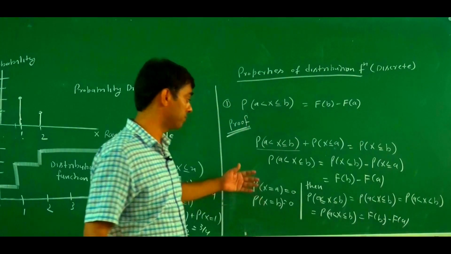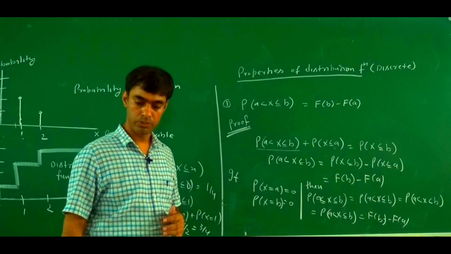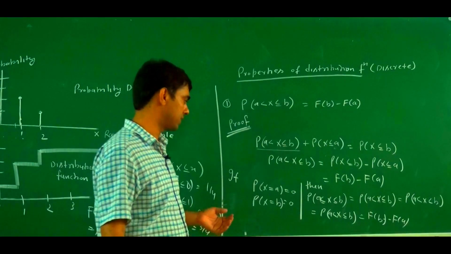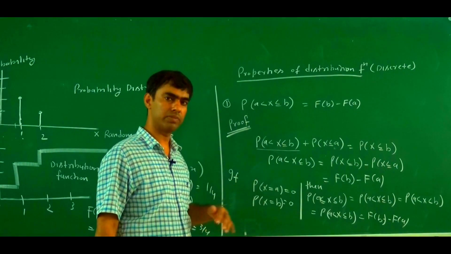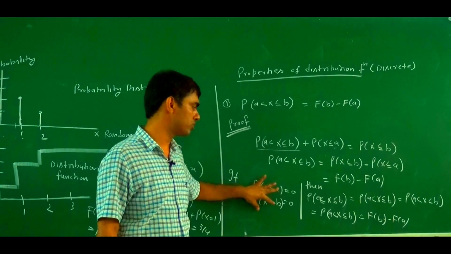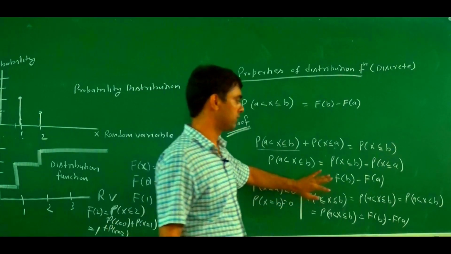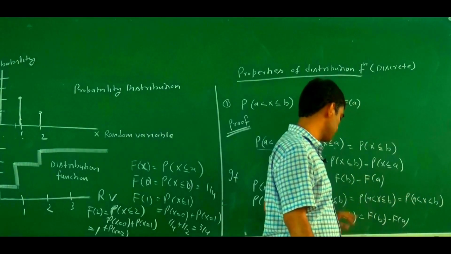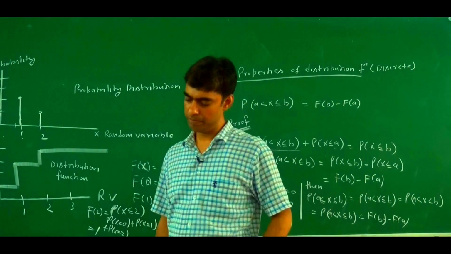So in the case of a continuous probability distribution, this condition is automatically satisfied. But in the case of a discrete distribution, if these two conditions are satisfied, then the probability equals F of b minus F of a.